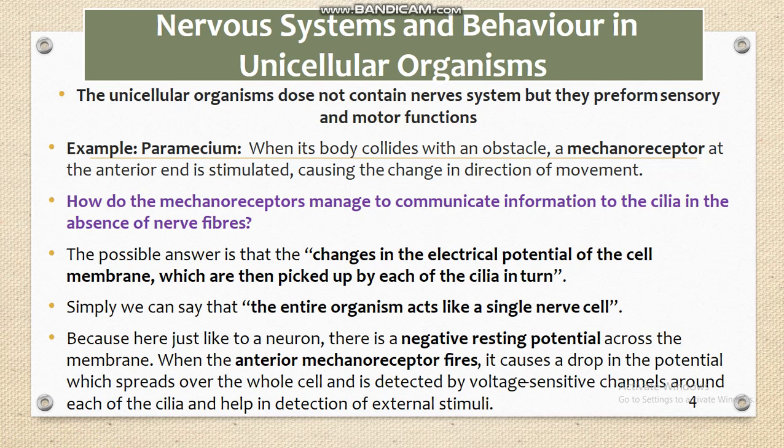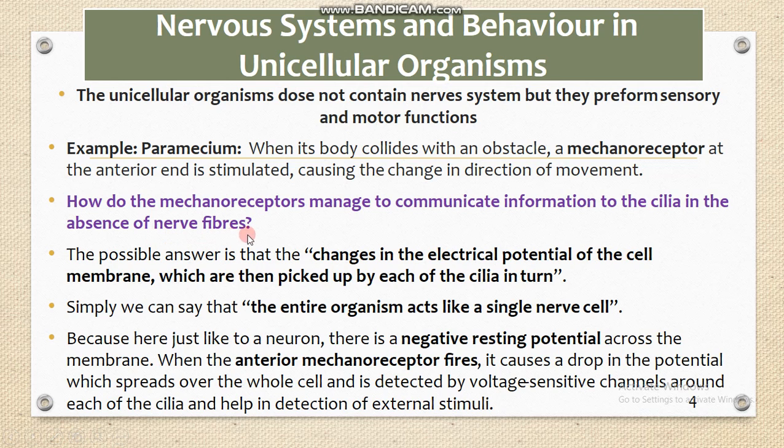Now we see how these receptors manage to communicate the information. How do these mechanoreceptors present at the anterior part of the body get information, and how do they transfer the information to the cilia in the absence of nerve fibers?